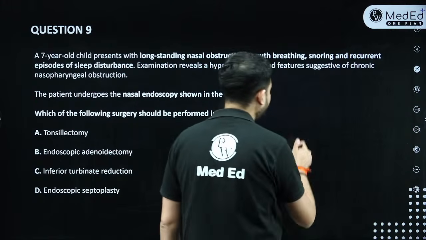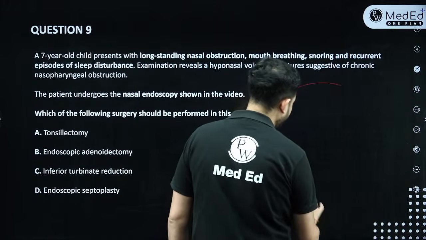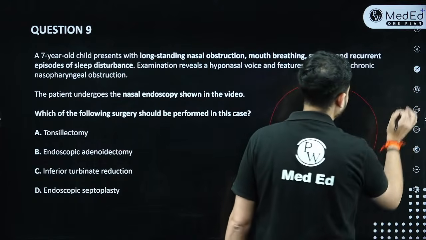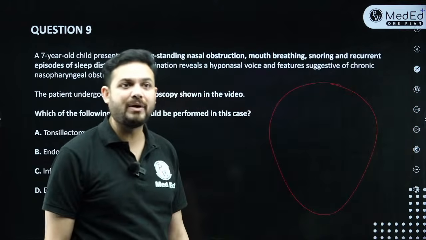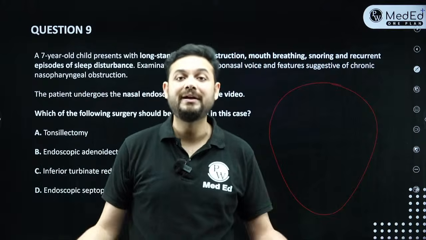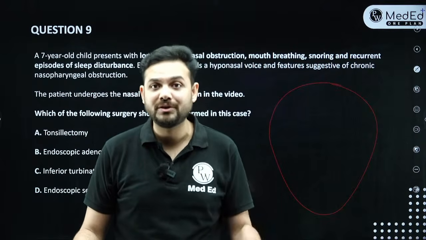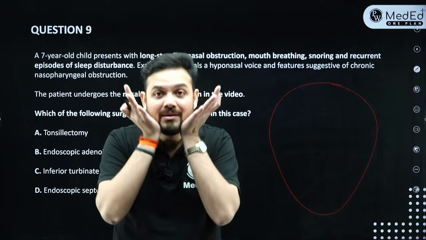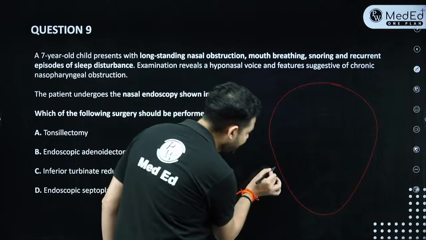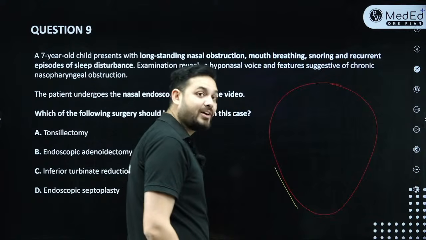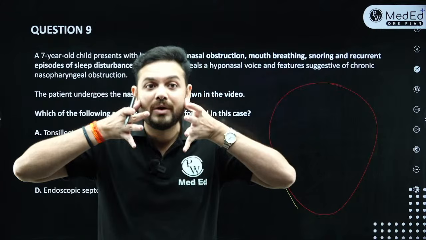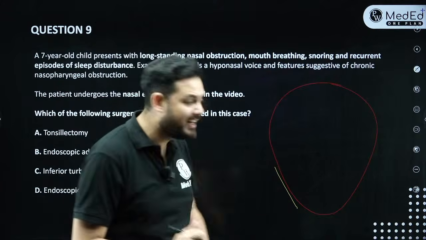Let's take up an important MCQ. So let's say this is the child, with a big, long face, right? So this is a long face of the child. And why a long face? Because the child has been opening his mouth and breathing, because he can't breathe from the nose. The nasopharynx is blocked. So what has happened? The mandible has become elongated. So they have got an elongated mandible, and because of that, their chin becomes very, very small, because their mouth is open. So now their chin has become very small.